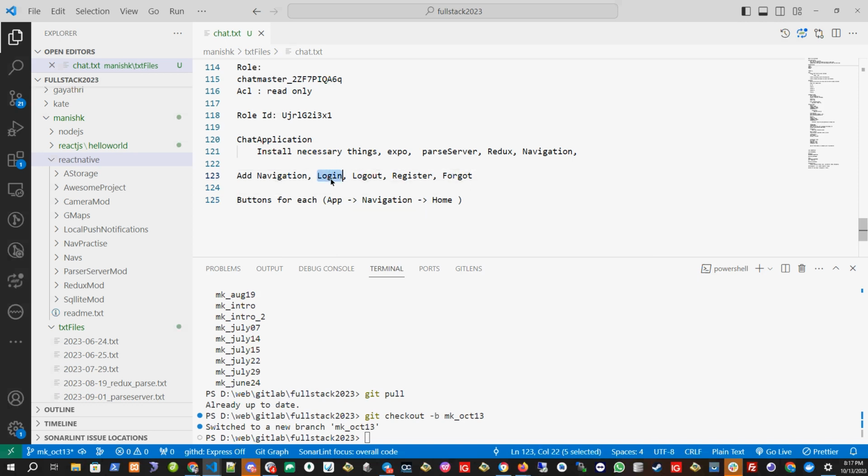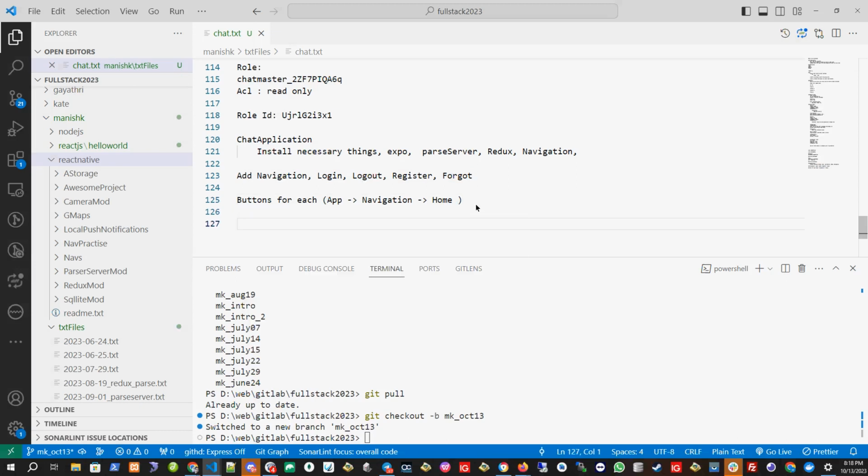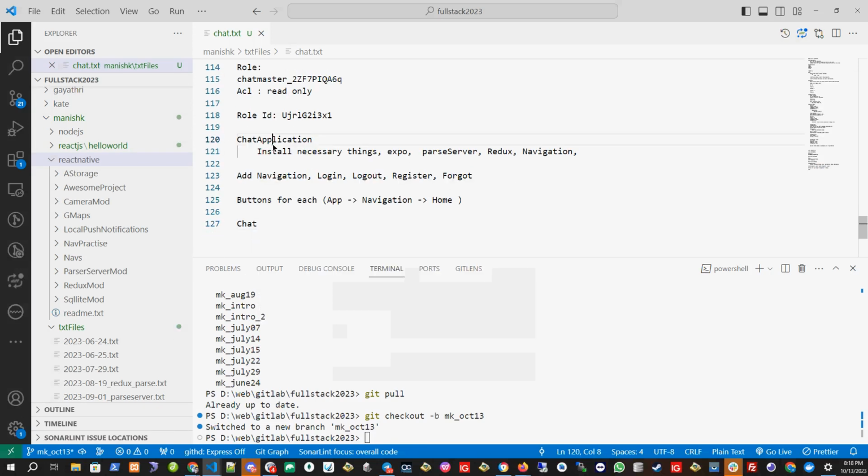And once the user clicks login, you create a login part. It is already discussed in the Parse Server. We already have the code here. You can copy paste from here. Then create the logout, create the register, create the forgot password. Once that is done, then we will move to the chat part next time. But this is the homework which we have already done. Just refer to the video or the old code and try to finish this one.